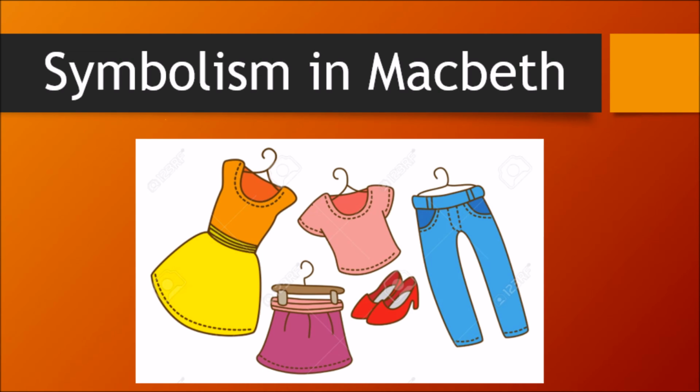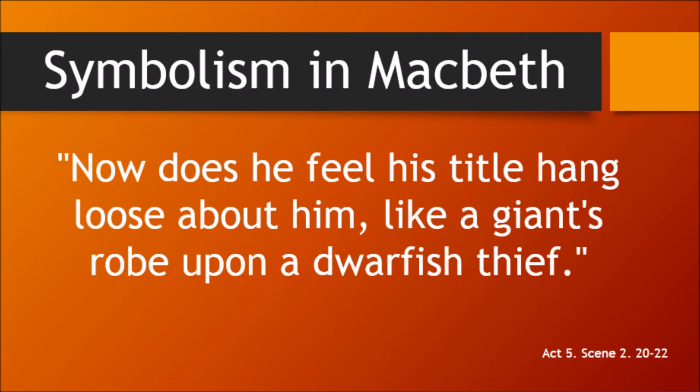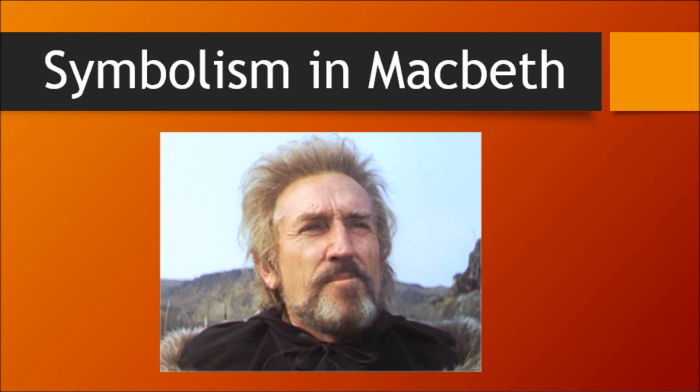In various parts of the play, clothes are used to represent the status of characters. Act 5, Scene 2, lines 20 to 22, quote, "Angus. Now does he feel his title hang loose about him like a giant's robe upon a dwarfish thief." Angus expresses his distaste for Macbeth by saying how unfit he is to be king.